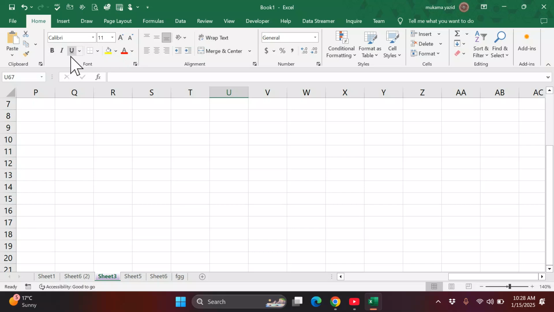This ribbon is grouped. You can see the ribbon is grouped and separated by these lanes. All in one lane, from here up to here, is called the Font group. From here, this is the Clipboard group. From here up to here is called the Alignment group. This one is called the Number group. This one is called the Styles group. Then we have the Cells group, the Editing group, and the Add-ins group.